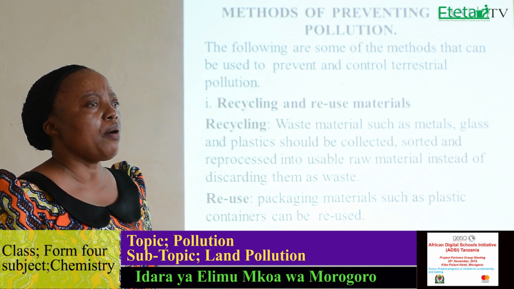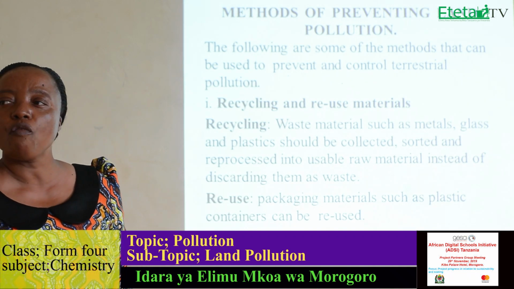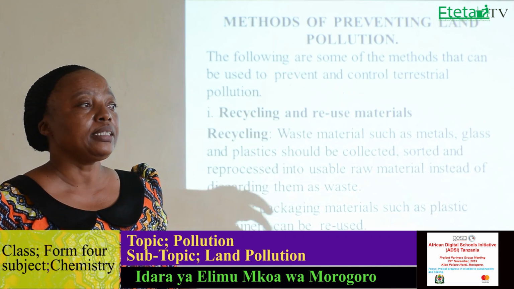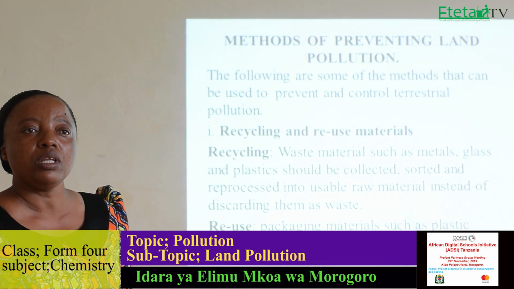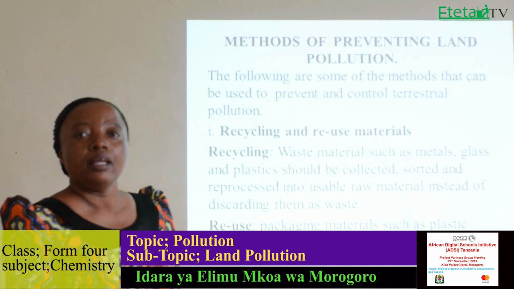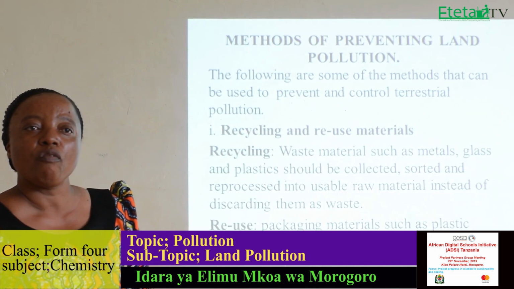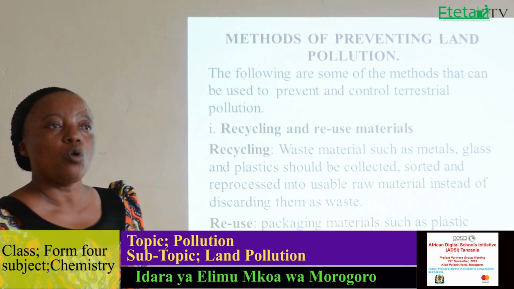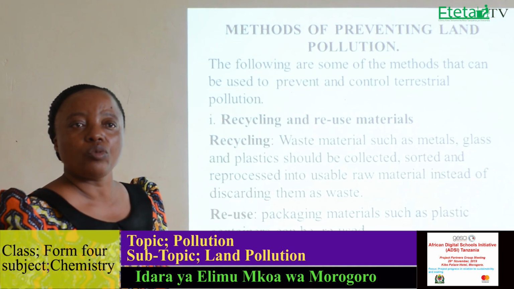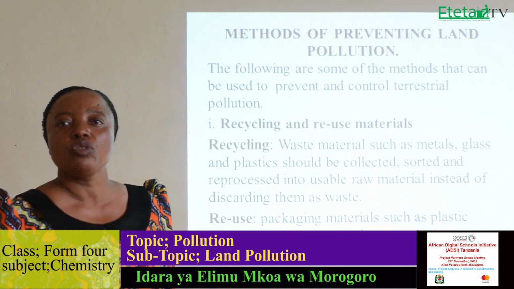And you can see nowadays some people moving around the environment collecting plastic materials or plastic containers which have been used, collecting usable material made up of metals like iron, aluminium, etc. They are collecting and then they take them to the industries to manufacture new ones.